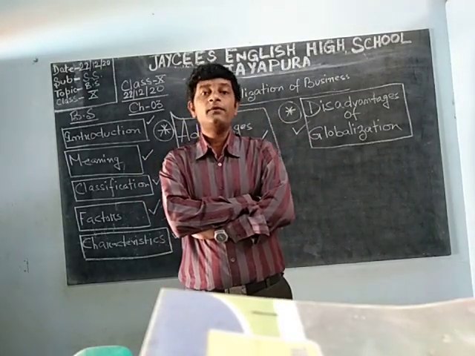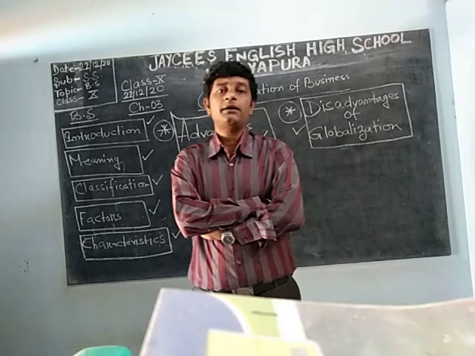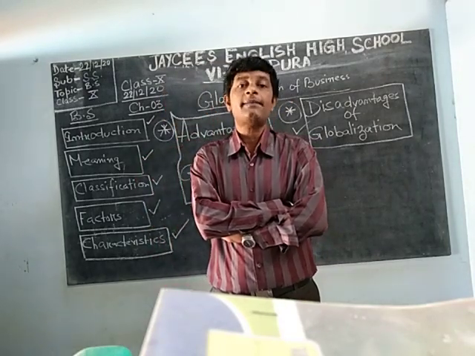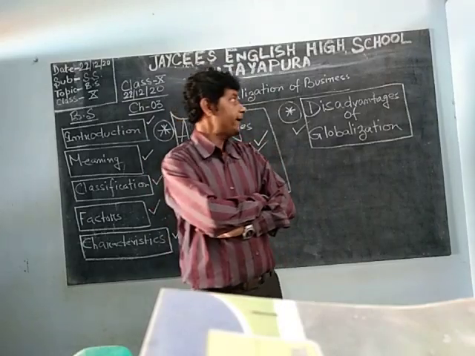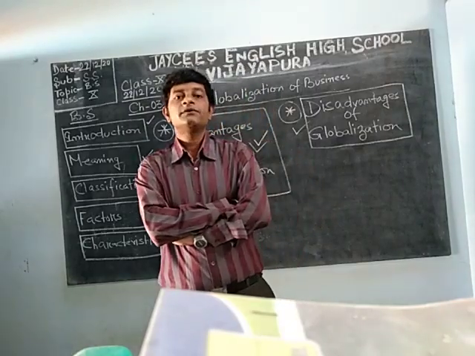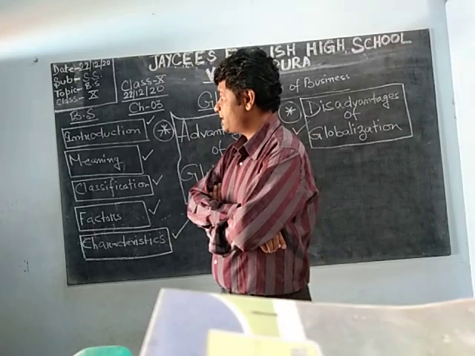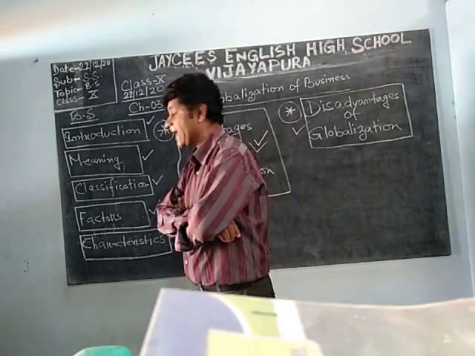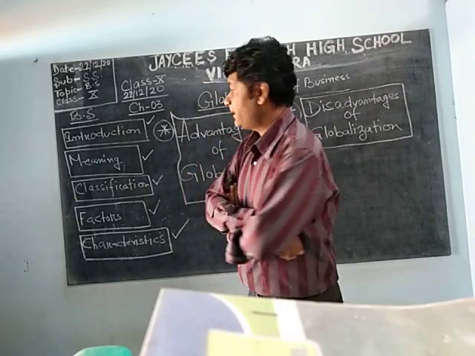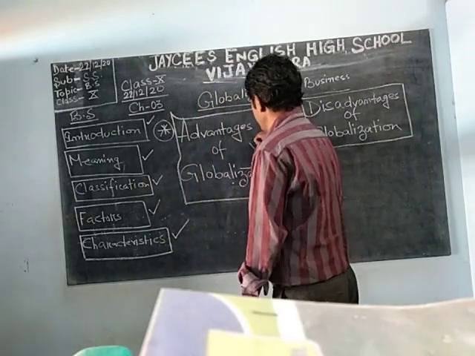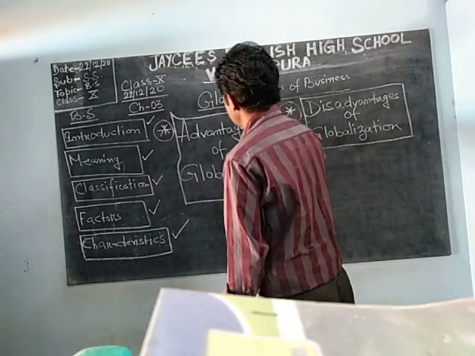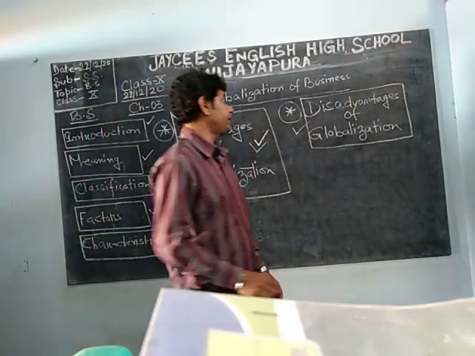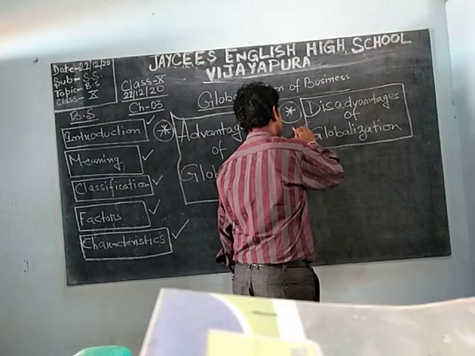As of now, we are in the social study part 2 and we are now studying the business studies chapter 3, that is the globalization of business. What is this globalization of business? We have already done the introduction, meaning, classification, factors and characteristics. In the last video, we completed the advantages of globalization, and we also started with the disadvantages of globalization.